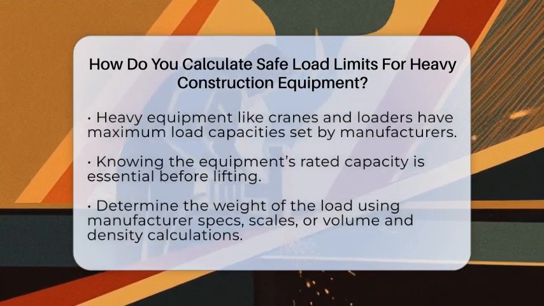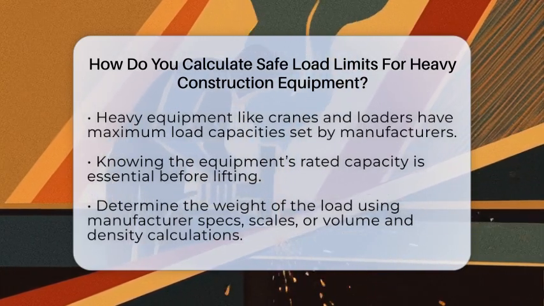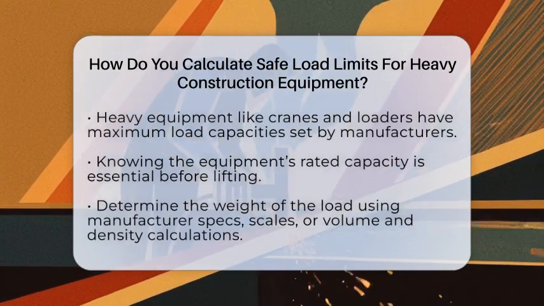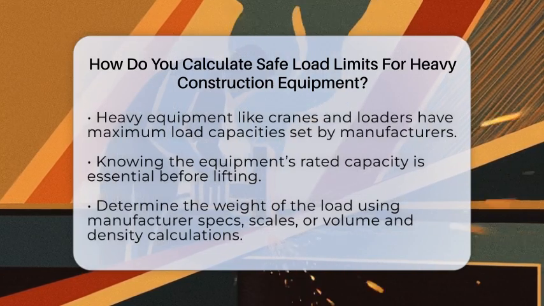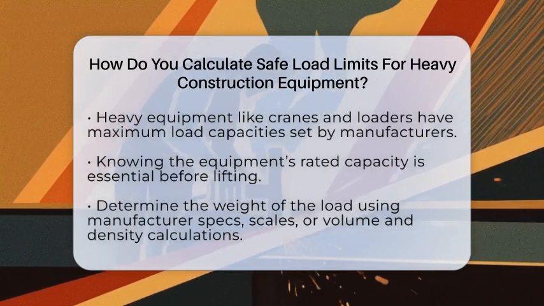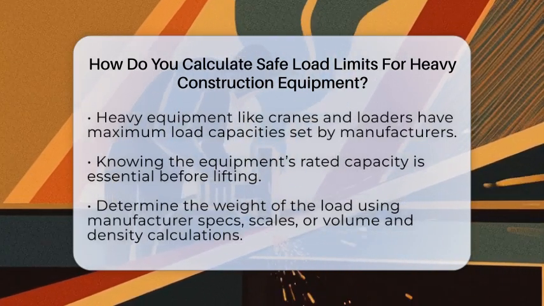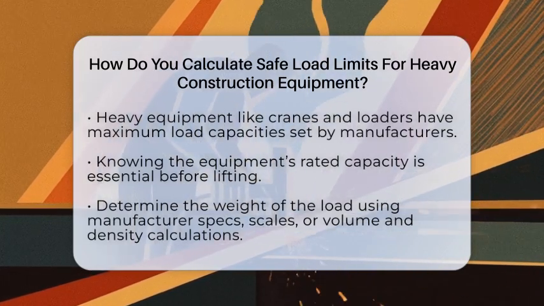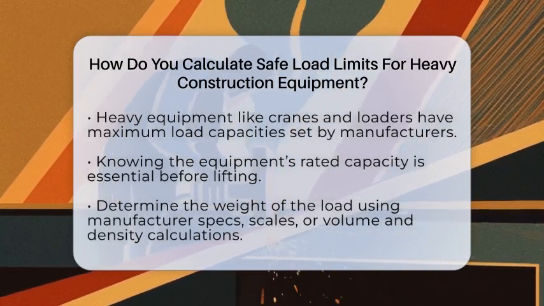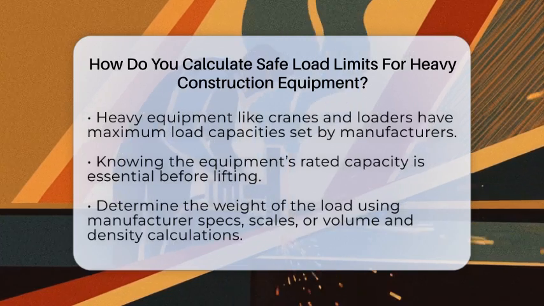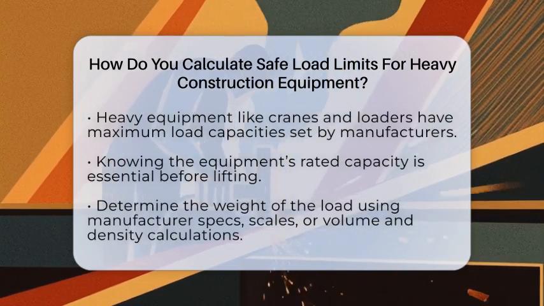First, you need to know the maximum capacity of the equipment. Every piece of heavy machinery, like cranes, forklifts, or loaders, has a rated maximum load capacity set by the manufacturer. This is based on the design and strength of the machine. For example, a crane might have a load chart showing it can lift up to 10,000 pounds when the boom is at a certain length and angle.